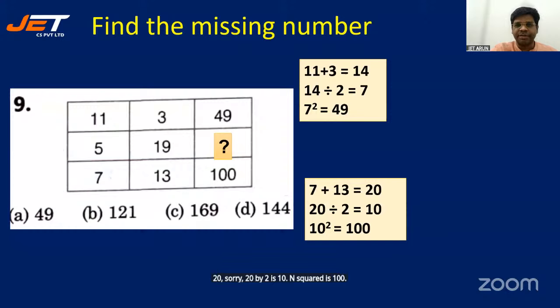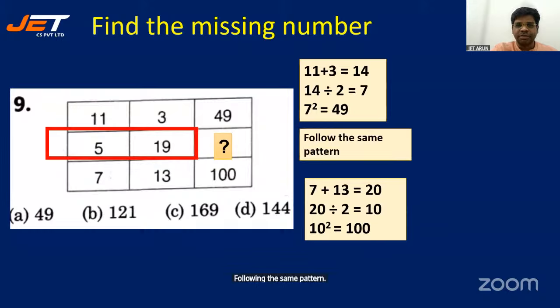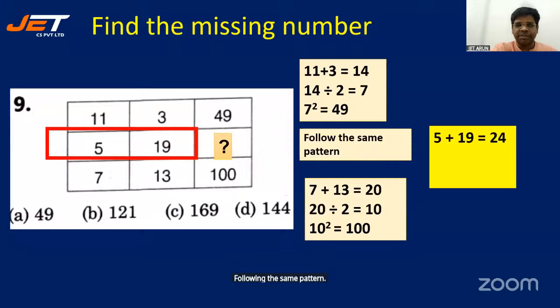Following the same pattern, 5 plus 19 is 24. 24 by 2 is 12. 12 square is 144. So the answer is 144. All right.